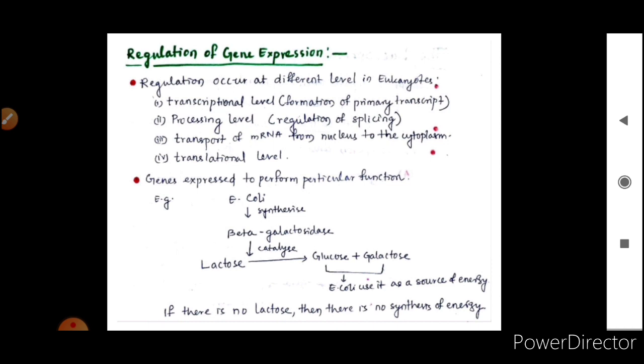So in E. coli specific genes are expressed, and these genes will synthesize an enzyme, that is beta galactosidase, and this beta galactosidase will catalyze the lactose into glucose and galactose, and both these energy sources will be used for the synthesis of energy.